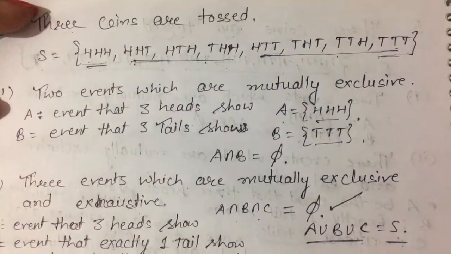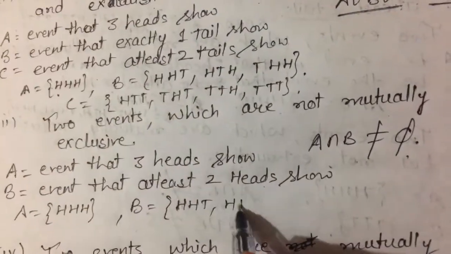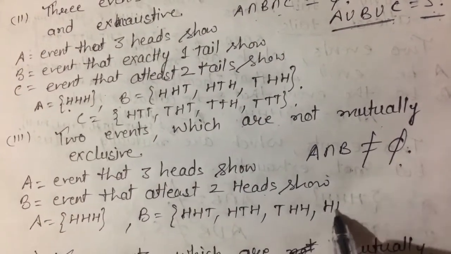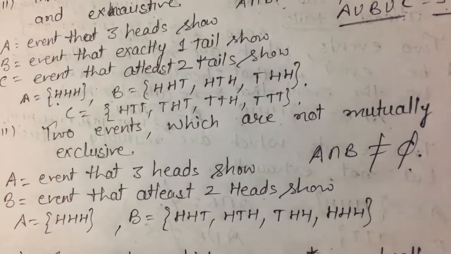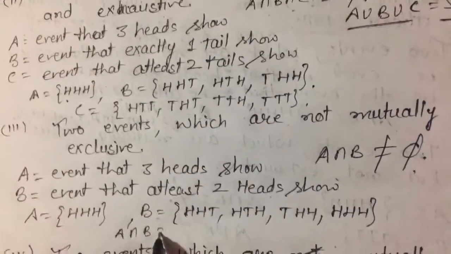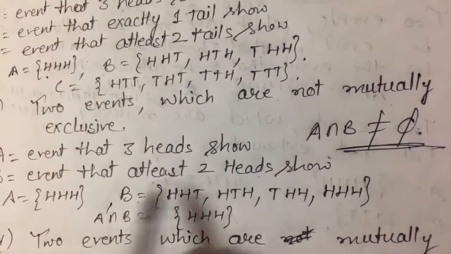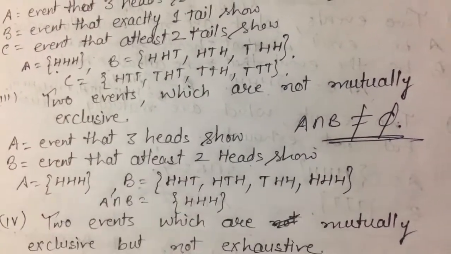At least 2 heads means 2 heads can also come and all three can also come. So HHT, HTH, THH and HHH. Then what is common in these two? A intersection B is equal to HHH. So this intersection is not equal to phi. So these are not mutually exclusive.